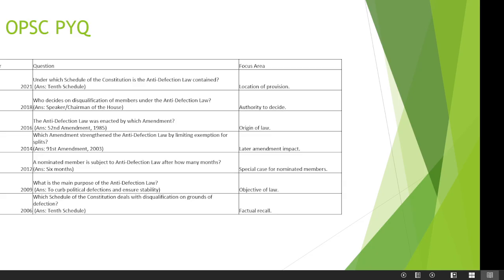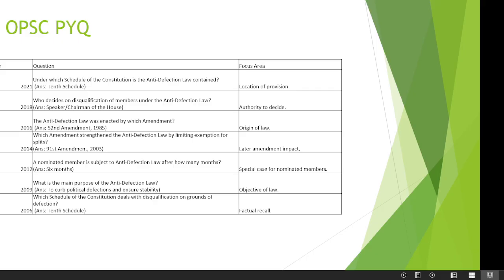So here there is a case like what happened during the Rajiv Gandhi period. One person joined two or three political parties in the same day, I think even more. His name was Ram, so it became famous as the Aaya Ram, Gaya Ram case. Okay, next: which schedule of the Constitution deals with disqualification grounds of defection? It's the 10th Schedule.